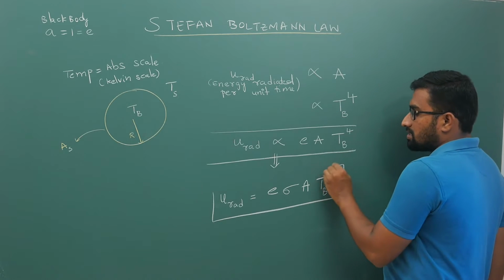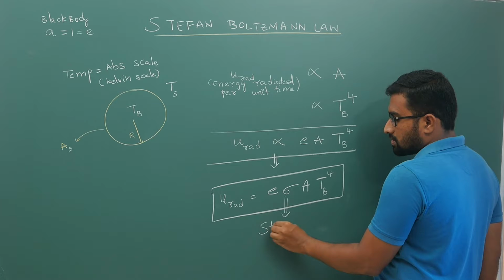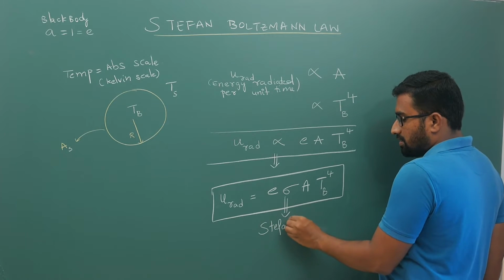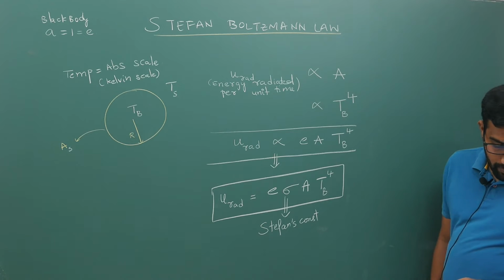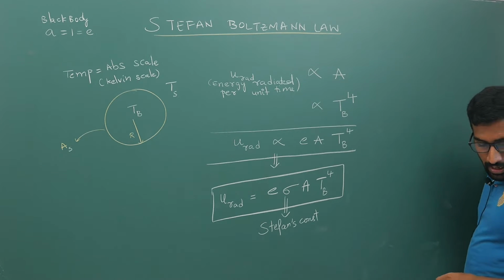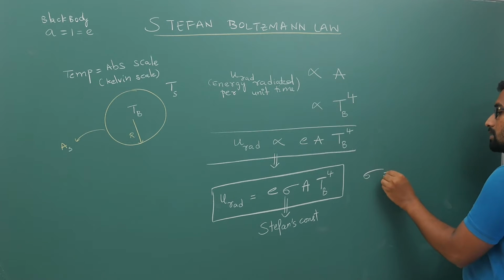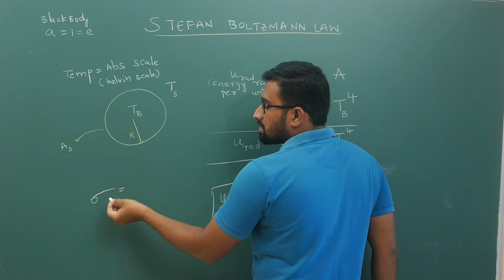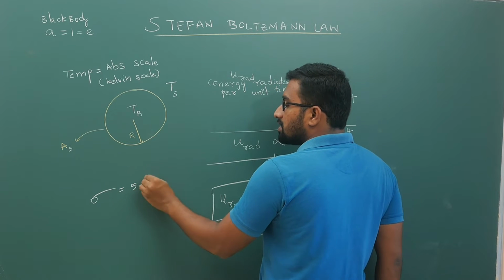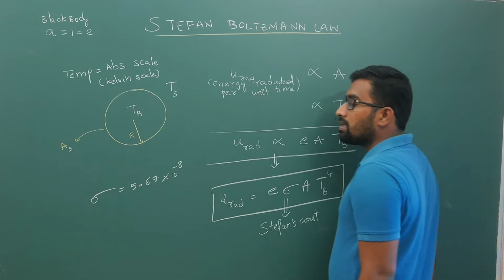This sigma is called Stefan's constant. Its value is 5.67 into 10 power minus 8. What is the unit?